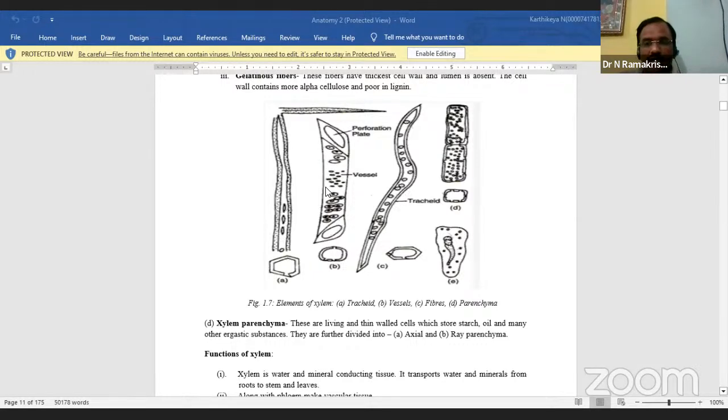They are elongated, wide, cylindrical cells with thick lignified secondary walls. They are dead cells without protoplast and show a wide lumen. These cells are arranged end to end and joined, forming a long continuous tube of cells, vessels.